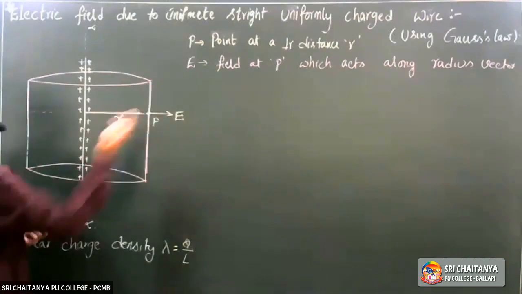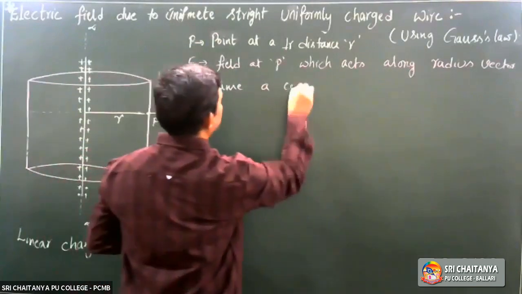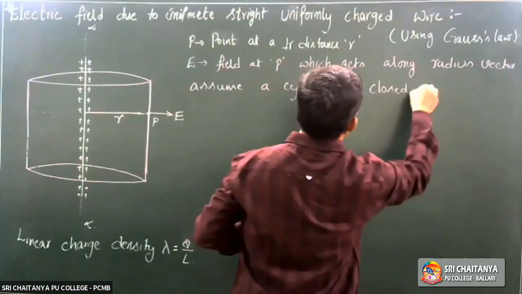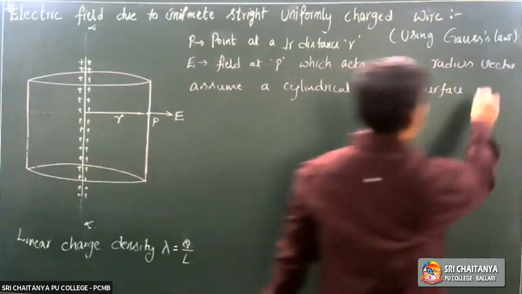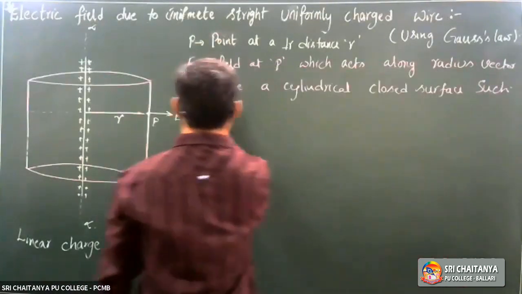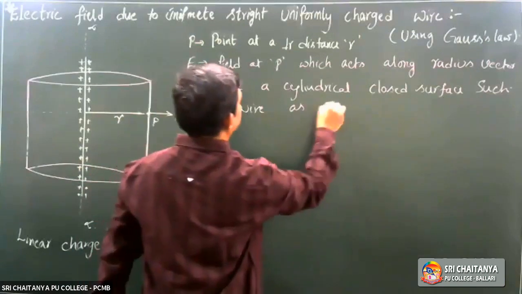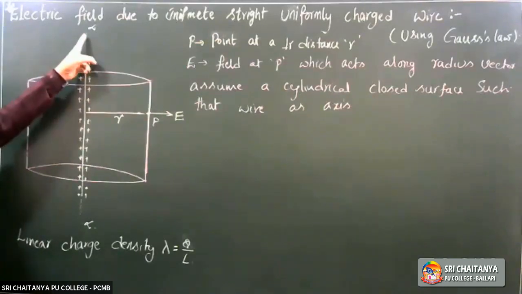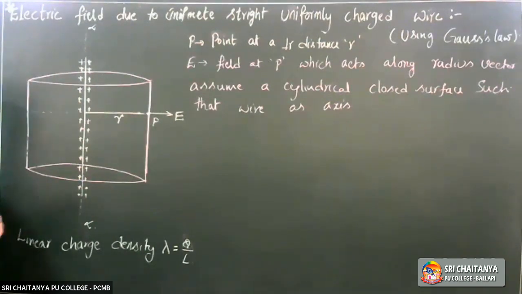Now, what did we do here? Assume a cylindrical closed surface such that the wire is the axis. We assumed a cylindrical closed surface such that this wire is the axis of the cylinder. Clear? Well, then we come to our mathematical part.